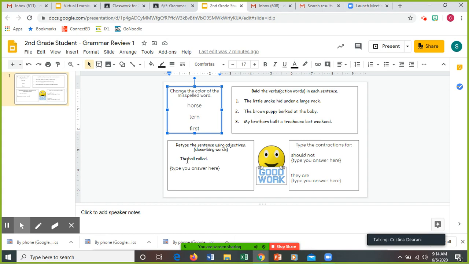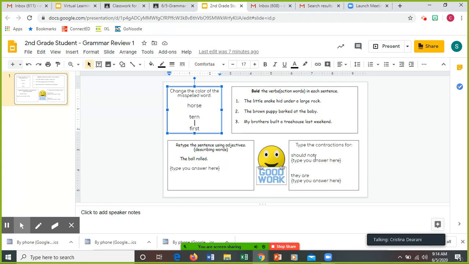Was it polka dots? Was it red? Okay. Was it bouncy? So the small striped bouncy ball rolled, and you could even, if you want to stretch it even more, rolled down the hill. Okay? Down the hill, those aren't adjectives, but helps you to stretch your sentence even more. But if I said large striped bouncy ball, I just added in some adjectives to describe, and now I could picture what the ball looks like in my head.